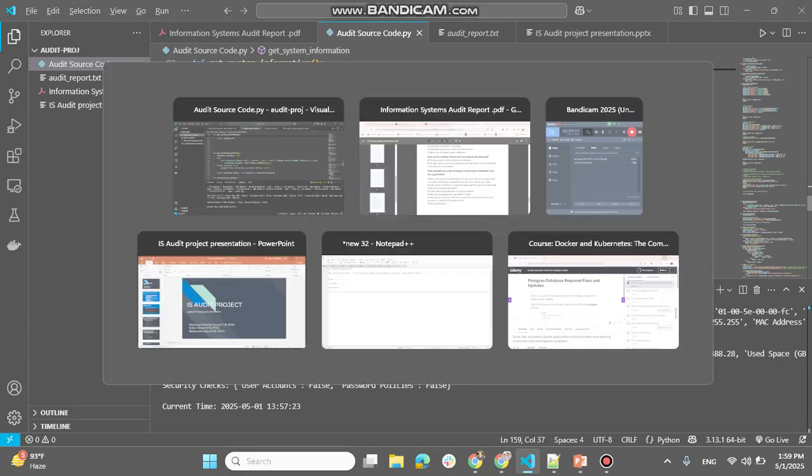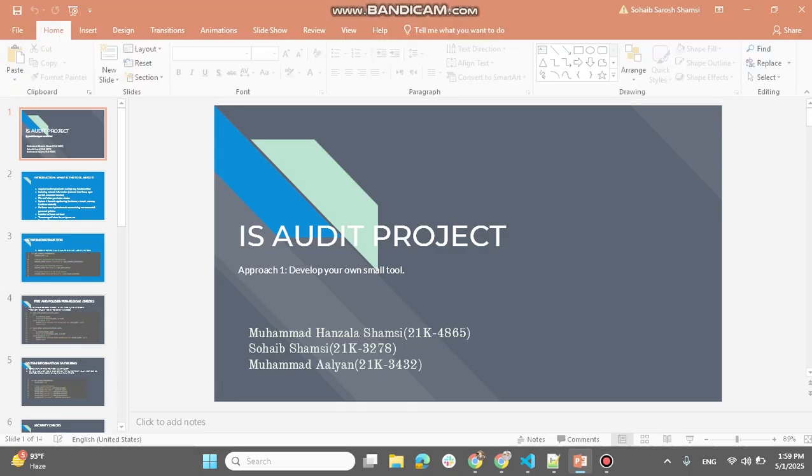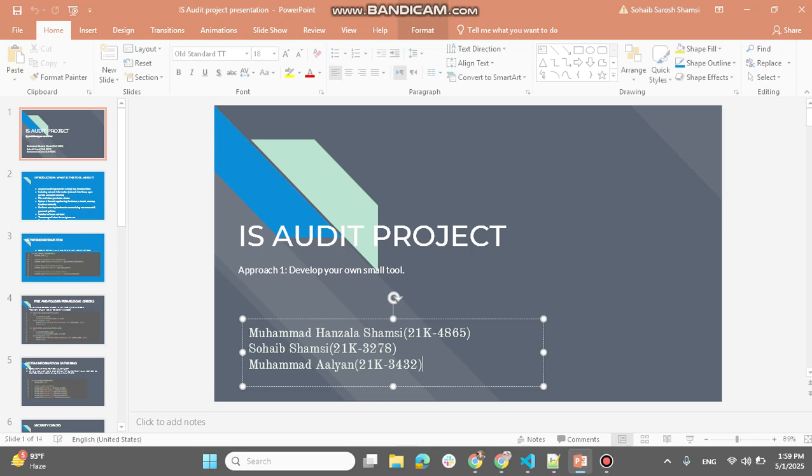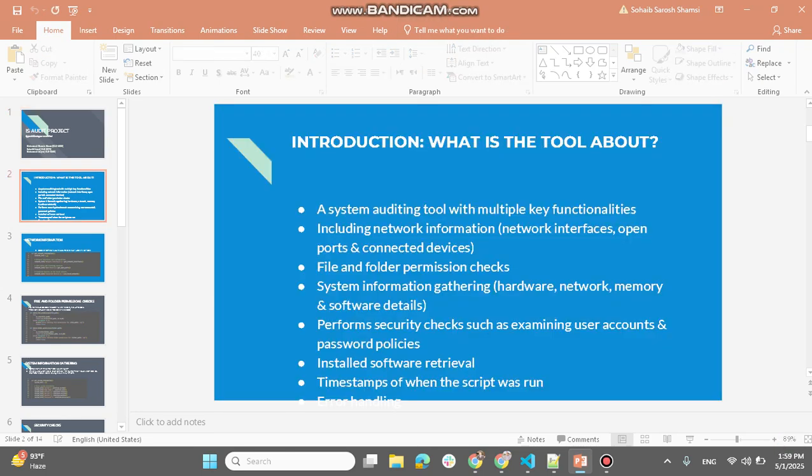So this is how it was done. I've also attached these screenshots in the PowerPoint presentation. So these three guys, if I forgot to mention, were actually making this project. In the next step, a system auditing tool with multiple key functionalities: network interfaces were checked, open ports were checked, connected devices were checked, and whether the USB ports were open or not. Installed software retrieval and a timestamp were run.